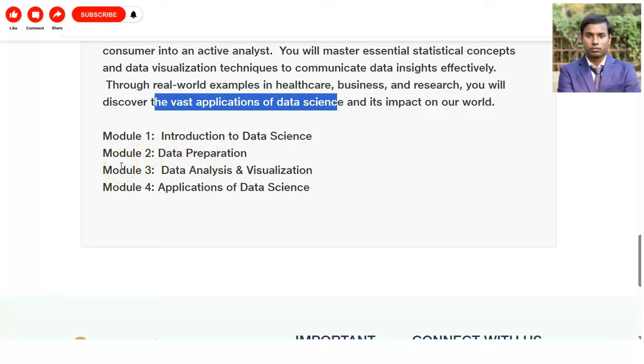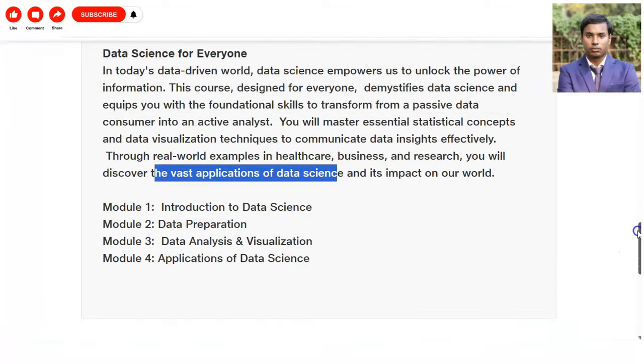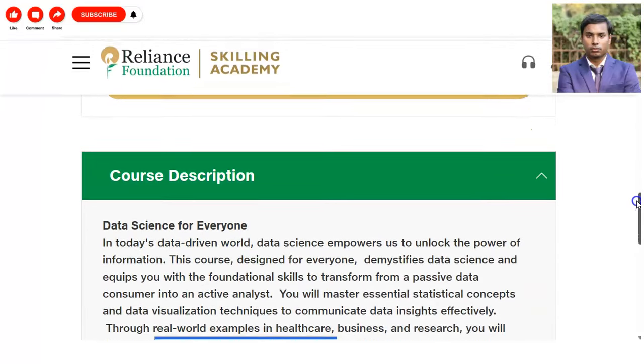Then in module 3 you can see data analysis and visualization. Once you get the data, how you will analyze it, how you will find out the insights from the data, and how you will show it to the audience or in your meetings using various visualizations like graphs, charts, and some other things. All these things you will learn in module 3. And in module 4 you will learn regarding the application of data science. These are the modules you are going to learn. Let's check how you will register, and then we are going to check the certification and other things.